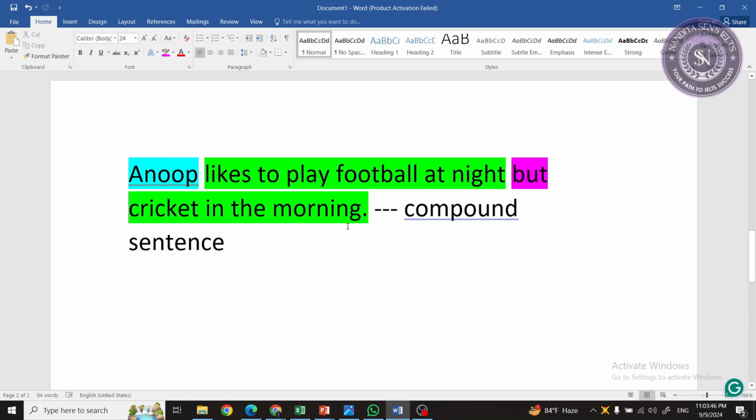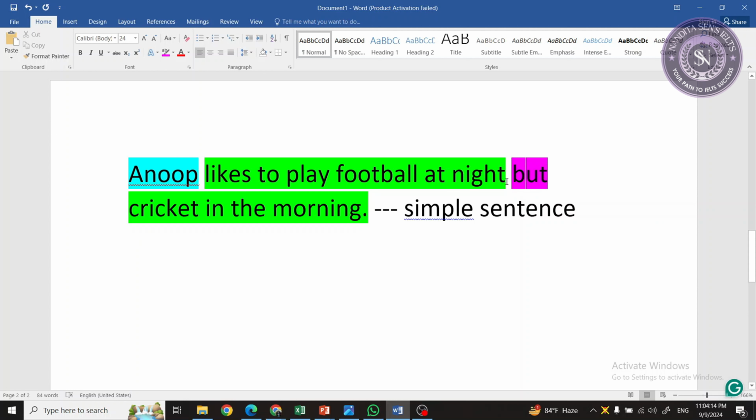Of course, I can write it, and it becomes a simple sentence, right? Although I'm using but, there is no second subject. There is only one subject, right? I deleted he. So this becomes a simple sentence. Anup likes to play football at night but cricket in the morning. So here it becomes a simple sentence, and so we don't have to add a comma before but.